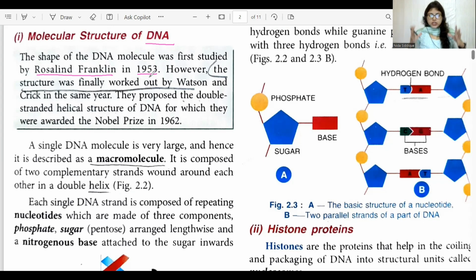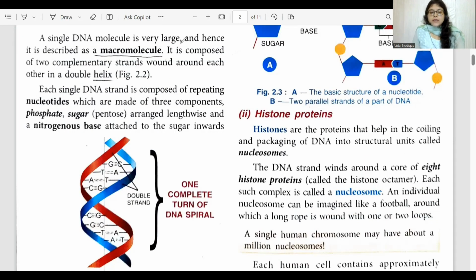But the structure was finally worked out by Watson and Crick, who proposed the double helix structure of DNA, and for this they were awarded the Nobel Prize in 1962. A single DNA molecule is very large, and that's why it is called a macromolecule. Macro means large.